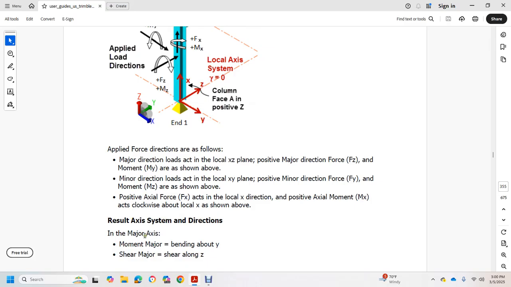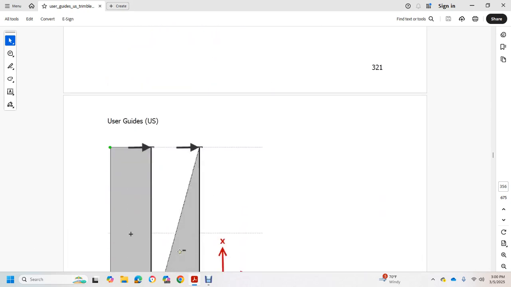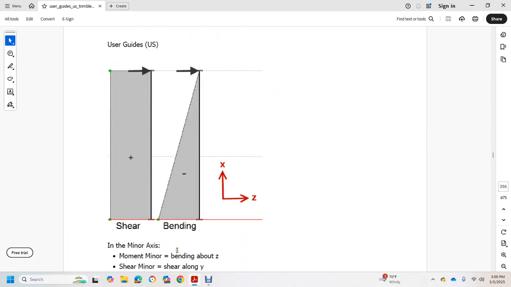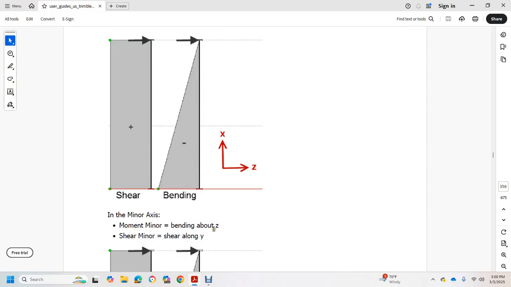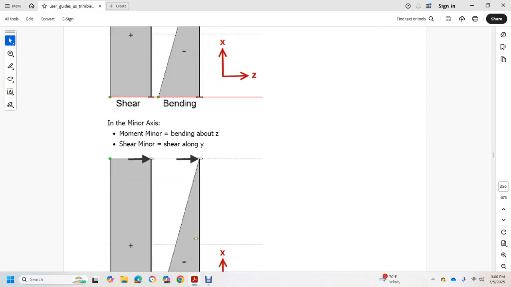Result axis system direction. In the major axis moment, major bending is about Y and major shear is along Z, showing shear and bending. In the minor axis moment, minor bending is about Z and minor shear is along Y.